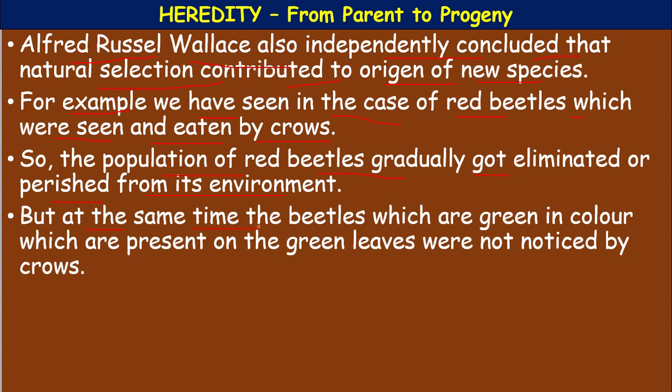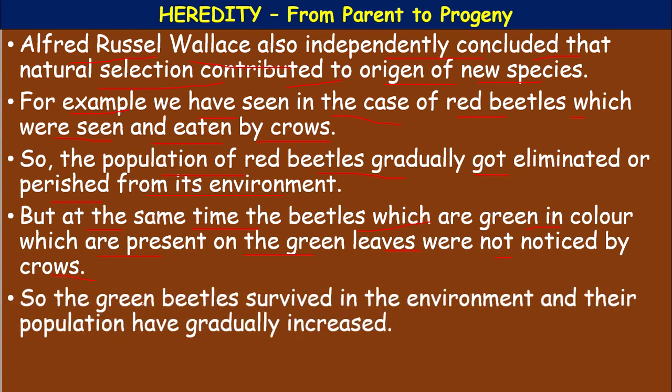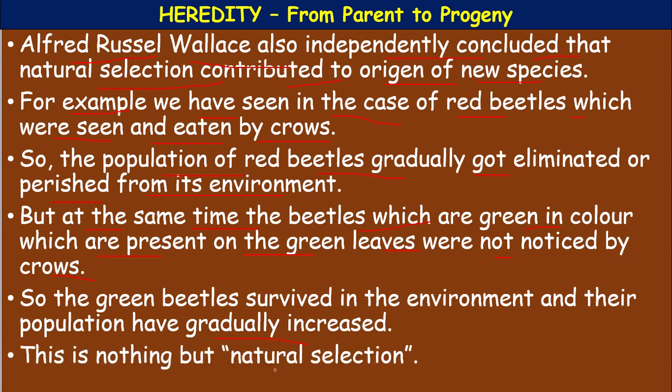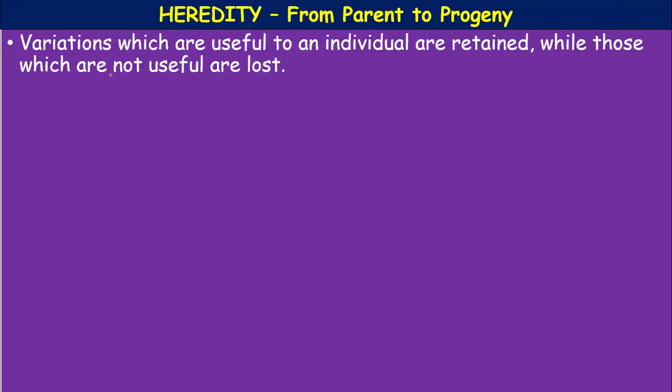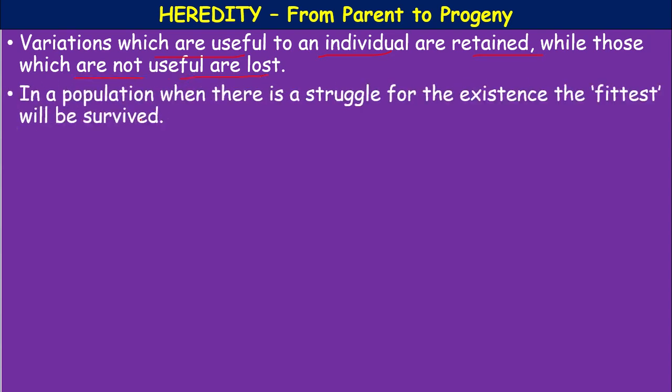But at the same time, the beetles which are green in color, which are present on the green leaves, were not noticed by the crows. So gradually their population increased. So this is nothing but natural selection. So the variations which are useful to an individual are retained, while those which are not useful are lost.